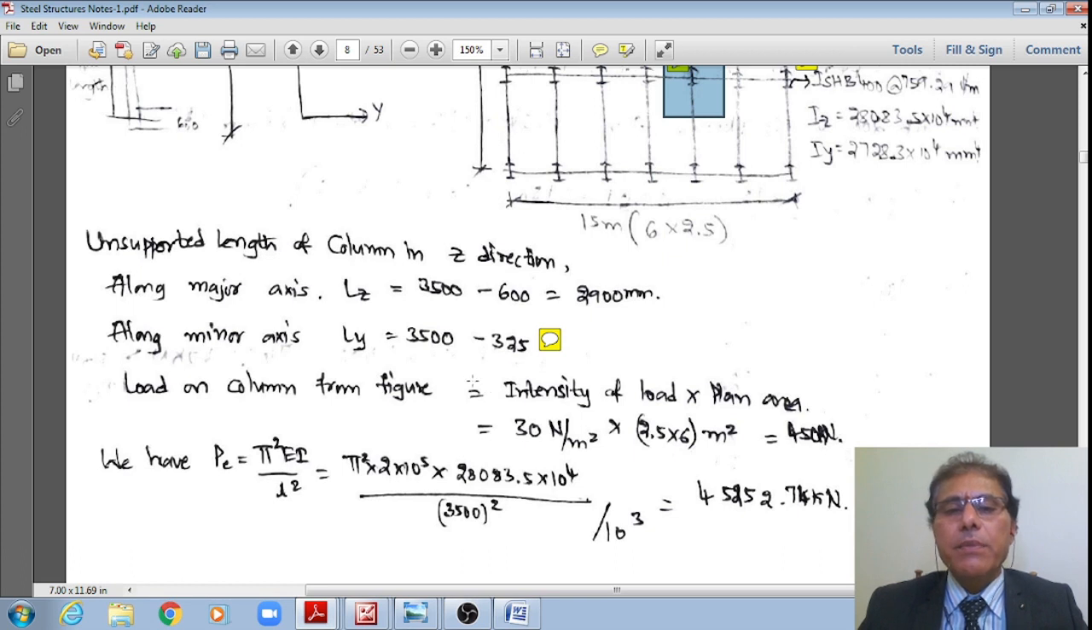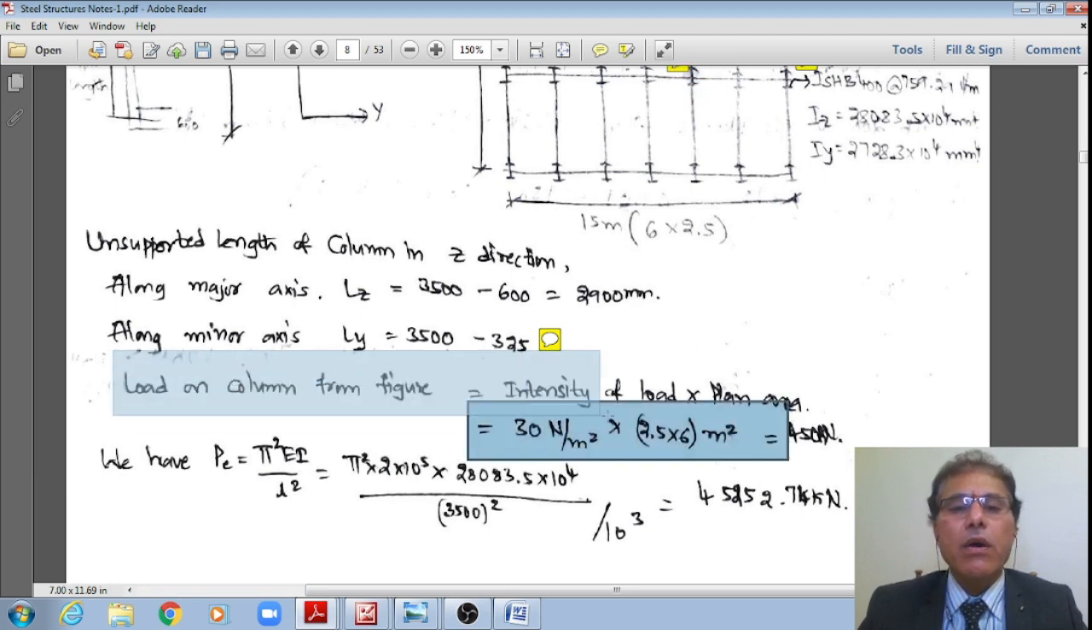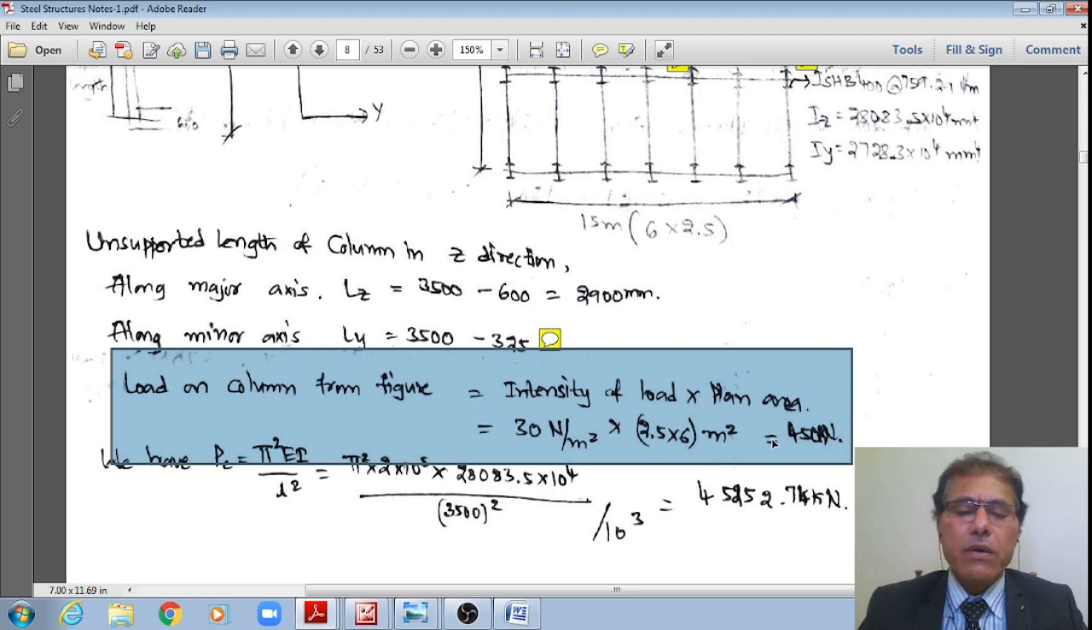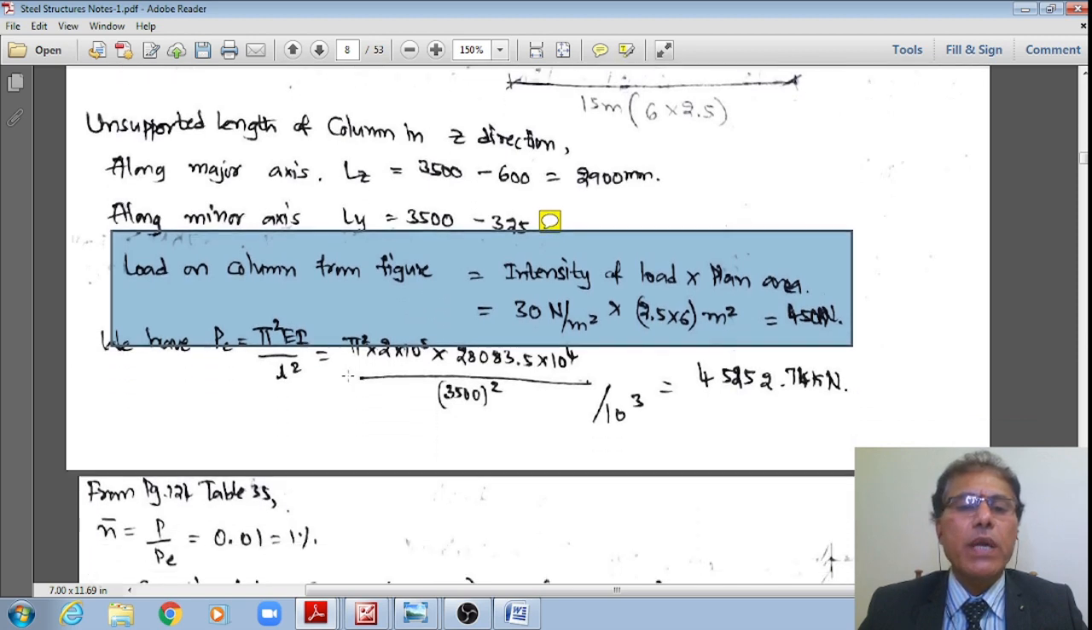However, in the problem it's already given that the intensity of the load is 30 kilonewton per meter square. Therefore the load on the column in the figure what I have shown is 30 multiplied by 2.5 multiplied by 6, which works out to 450 kilonewton.